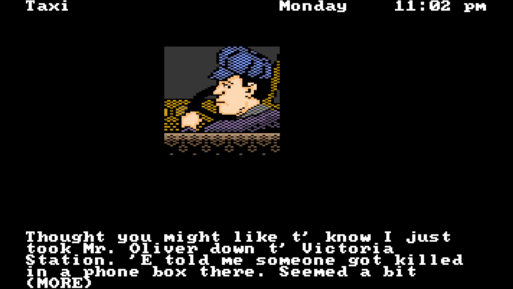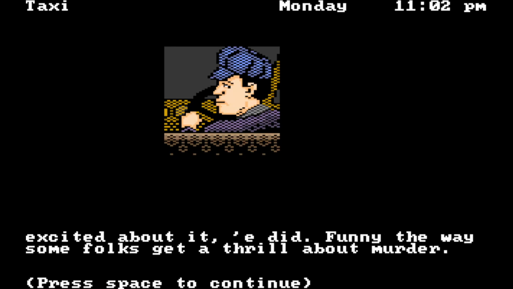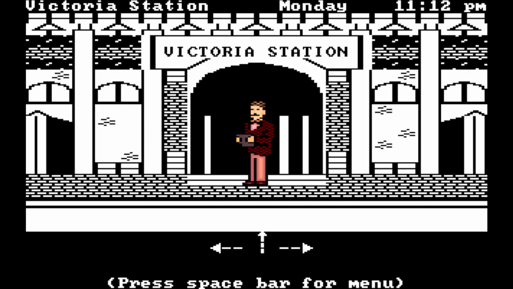Thought you might like to know I just took Mr. Oliver down to Victoria Station. He told me someone got killed in a phone box there. Seemed a bit excited about it, he did. Funny the way some folks get a thrill about murder.